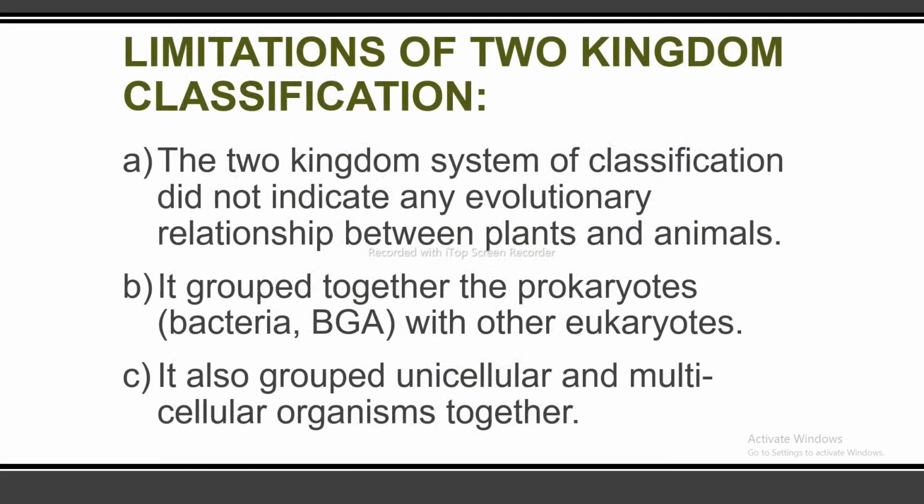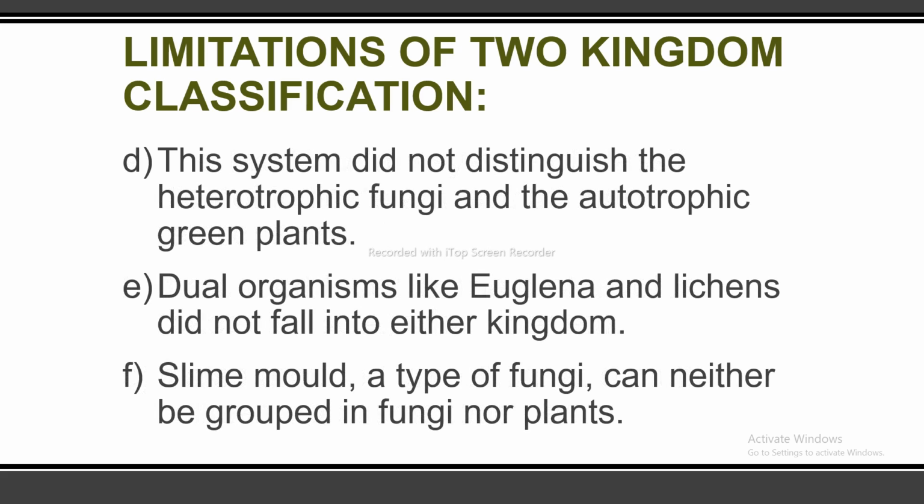Next, I am going to discuss the further limitations of the two kingdom classification. The two kingdom system of classification didn't indicate any evolutionary relationship between plants and animals. It grouped together the prokaryotes, bacteria, and blue-green algae with other eukaryotes. It also grouped unicellular and multicellular organisms together. This system didn't distinguish the heterotrophic fungi and the autotrophic green plants. Dual organisms like the euglena and lichens didn't fall into either kingdom.